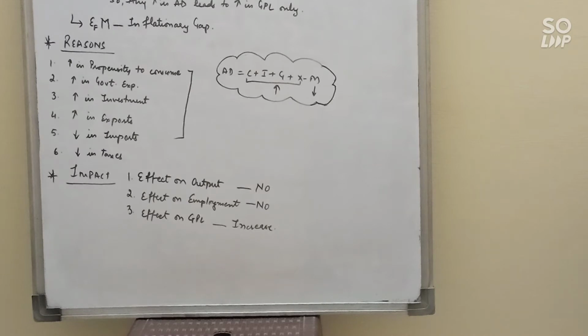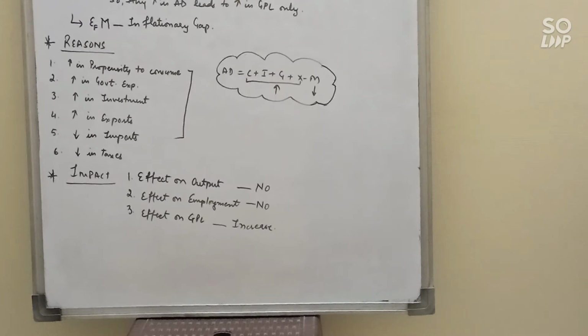Exports will increase because the price of domestic goods is low as compared to imported goods, so there is more demand for our domestic goods. Next is decrease in imports. Imports will decrease maybe because of higher international prices as compared to domestic prices. So there is a fall in imports and it will lead to an increase in aggregate demand.